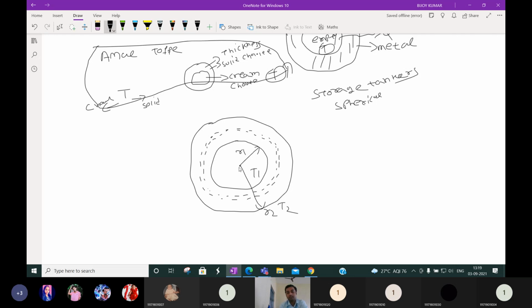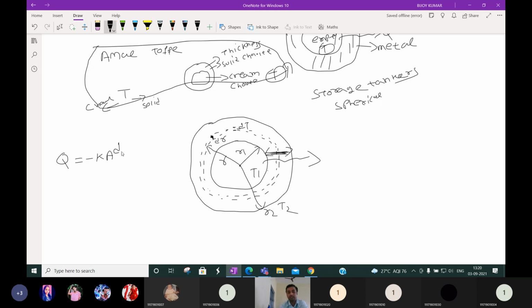Let us take a small section of the sphere at a distance of r, having the thickness dr, with a temperature difference between this point and this point of dT. What will be the value of Q in this section? We know that it is minus kA dT. Suppose T1 is greater, then heat will transfer. Inside maybe fluid is there, outside air will be there, but from T1 to T2 there is solid, so we will consider heat transfer by conduction.